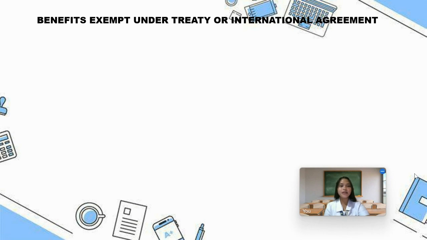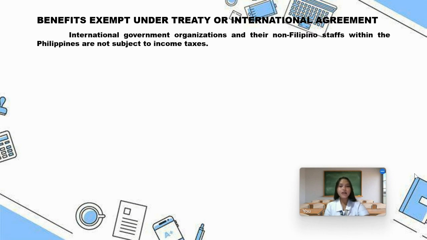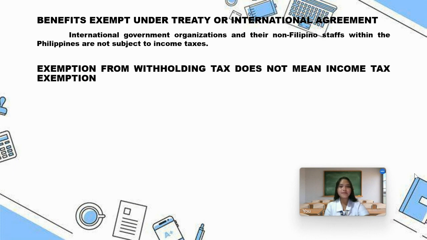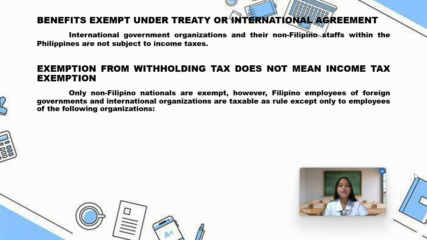Benefits exempt under treaty or international agreement. Foreign governments or international organizations with their non-Filipino staff are exempt from income tax. As we have tackled in Chapter 1, this is because of the international agreement by all countries wherein nations must observe mutual courtesy and reciprocity. Hence, governments do not tax the income and properties of other governments. Exemption from withholding tax does not mean income tax exemption. Only non-Filipino nationals are exempt.